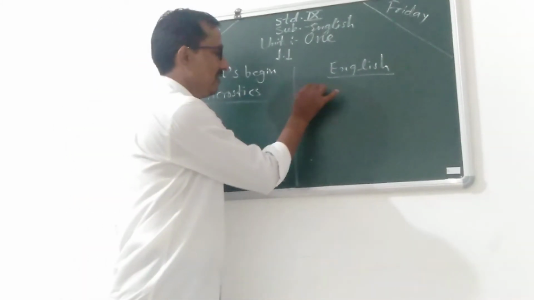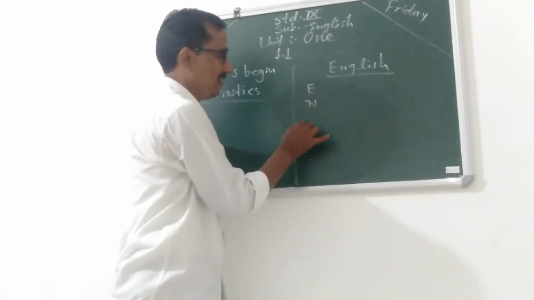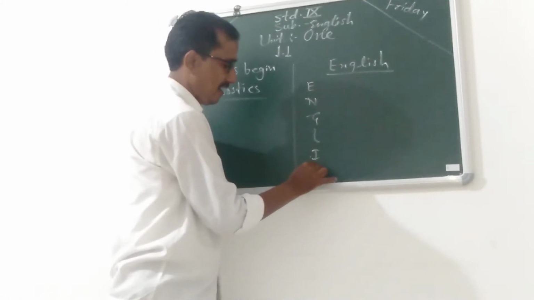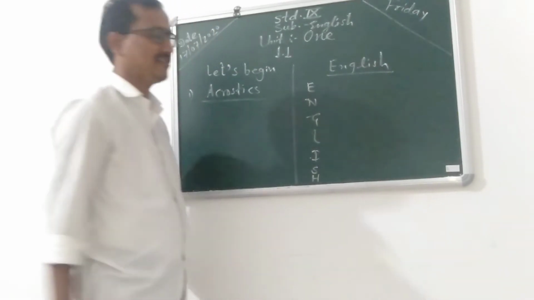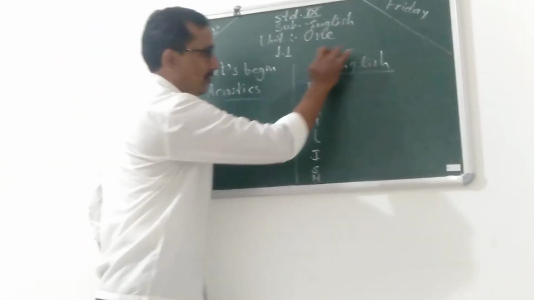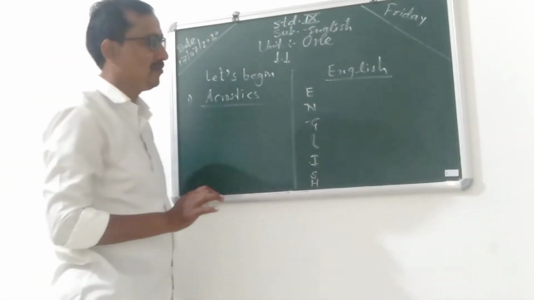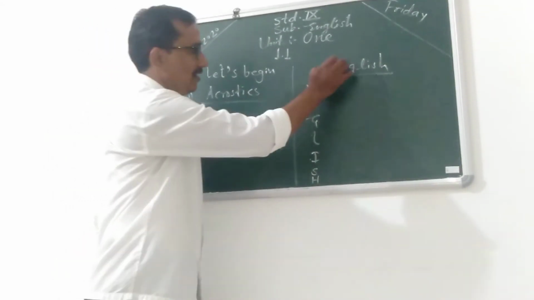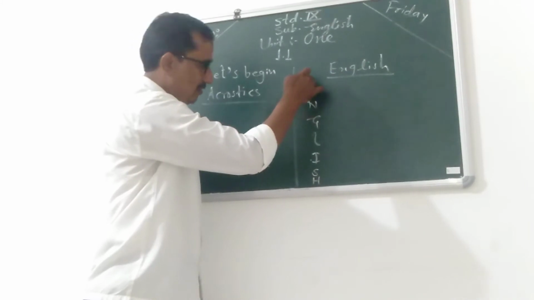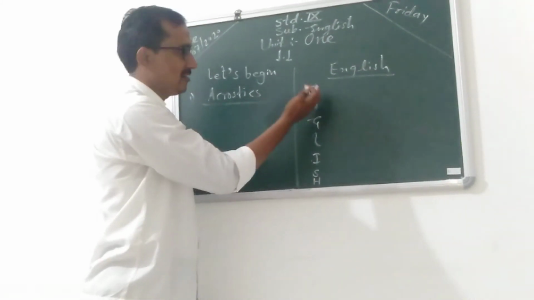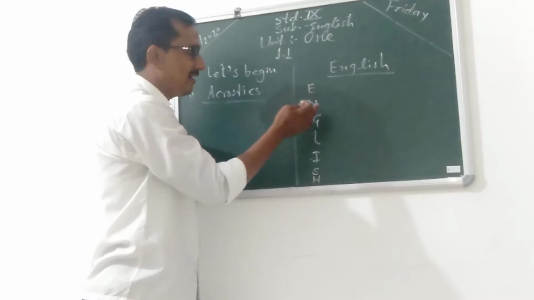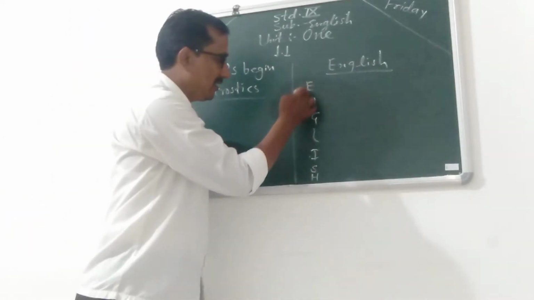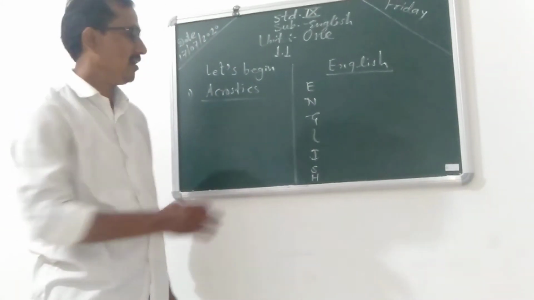For example, here E, N, G, L, I, S and H means how many letters are in the word which you have selected. Then from that word you take the alphabets, and in capital letters you write down the alphabets one below one in a straight line.